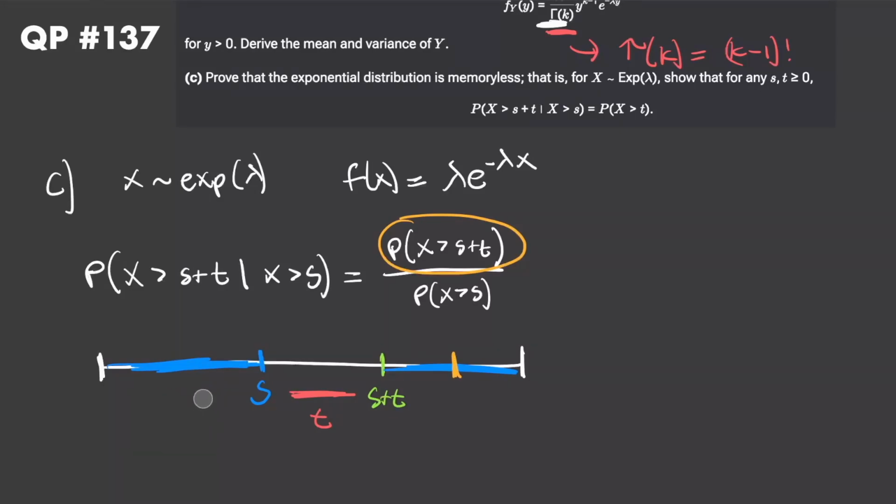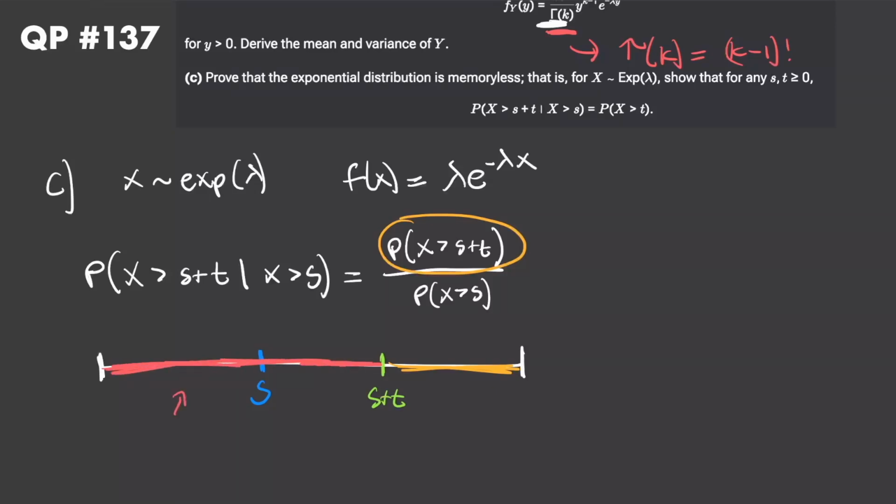Now we can do this the exact same way that we did QP 111, right? What is the probability that x is greater than s plus t? So what's the probability that we fall right here? Well, this is a Poisson process, right? So it's just going to be equal to the probability that we basically have 0 events throughout the first s plus t amount of time.